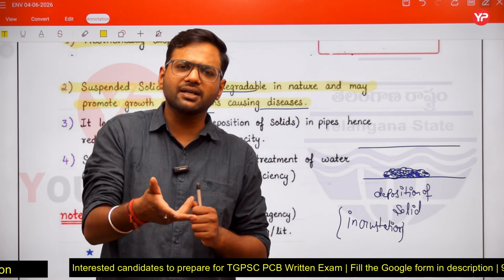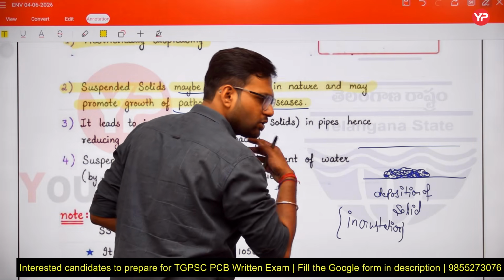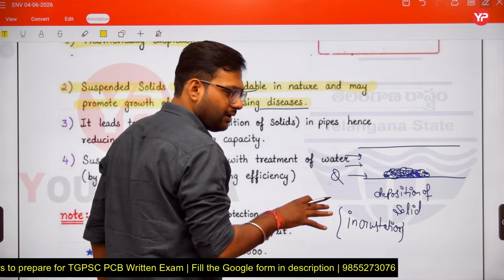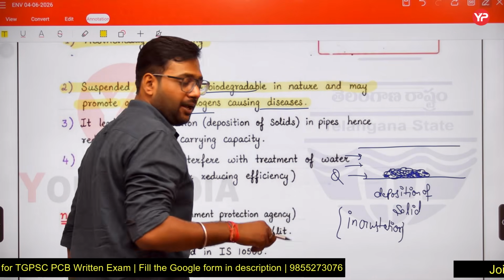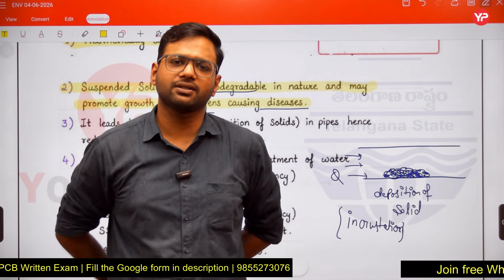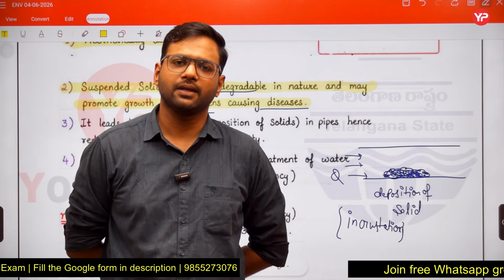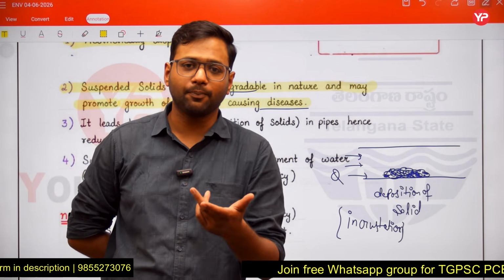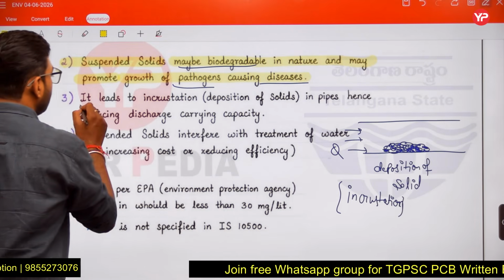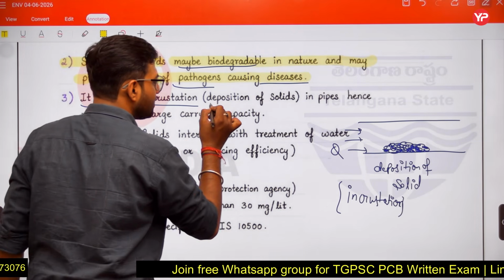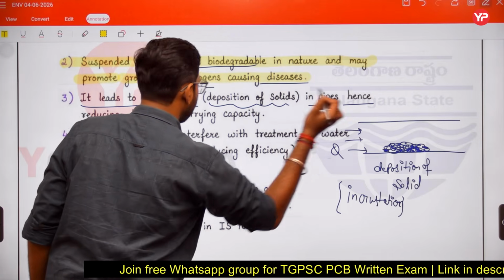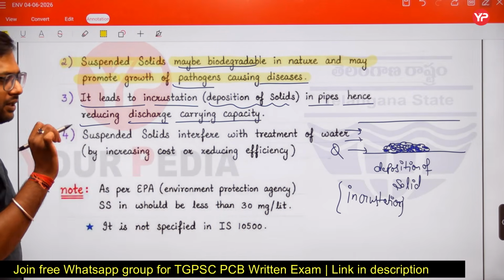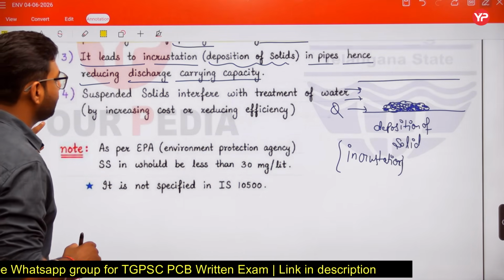What happens due to incrustation? Initially, let us suppose no incrustation is there and the pipe carries its discharge, but when incrustation is there, the pipe cannot carry the same amount of discharge. So the discharge carrying capacity will reduce, and it will create a problem. Incrustation means deposition of solids in pipes, hence reducing discharge carrying capacity.